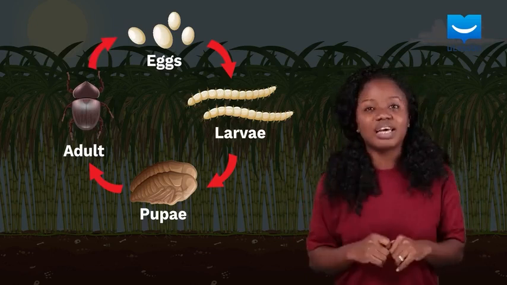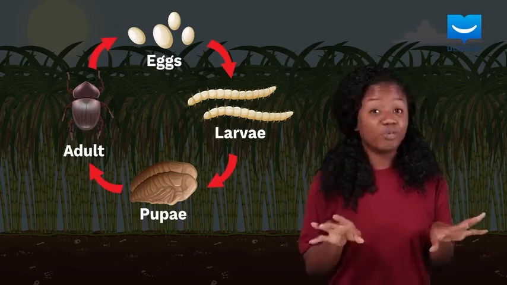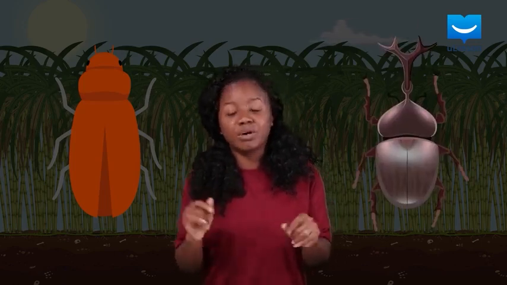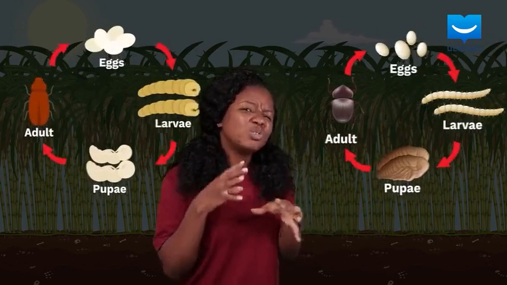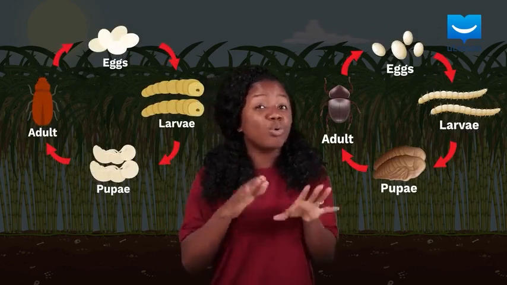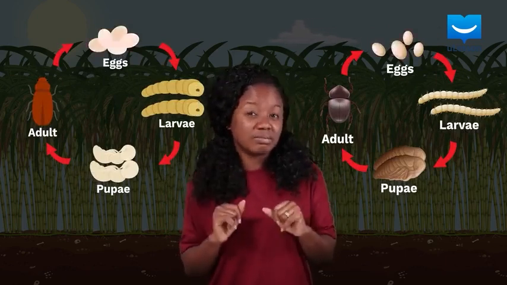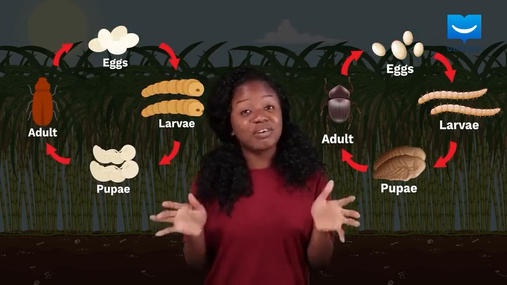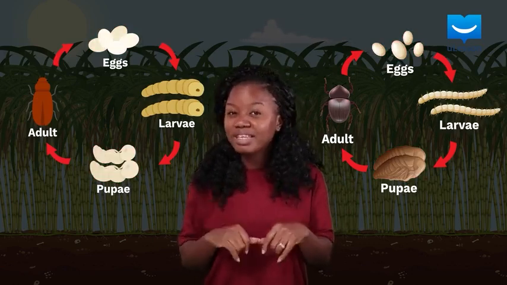So far, we have looked at some root feeders and stem borers. We also looked at the life cycles of the yam beetle, a root feeder, and beetles and moths whose larvae are stem borers. It's easy to remember these life cycles as they all go through 4 stages: eggs, larvae, pupae, and adults. Let's move on to more pests.